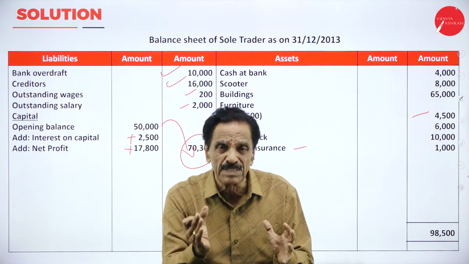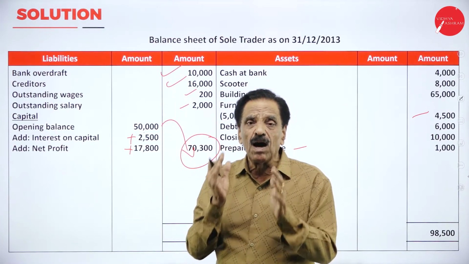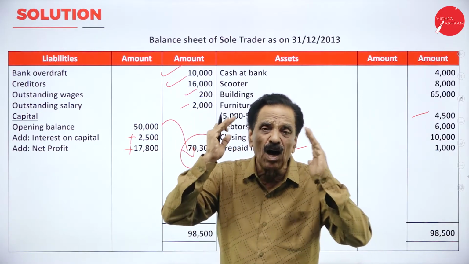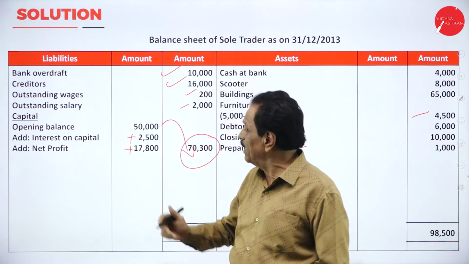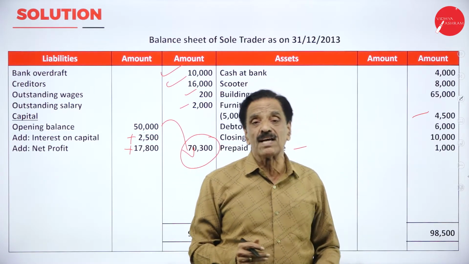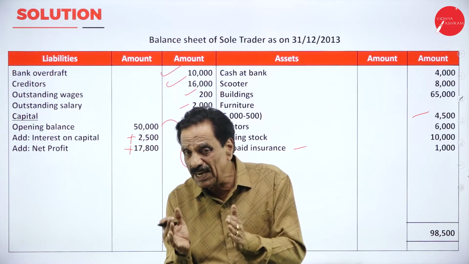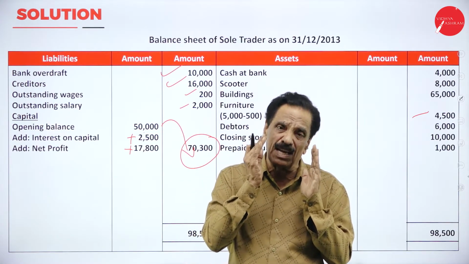All prepaids are asset, all outstandings are liability. I will repeat, all prepaids are asset, all outstandings are liability. That's why outstanding has been shown on the liability side, prepaid has been shown on the asset side of the balance sheet. All prepaids are asset, all outstandings are liability.